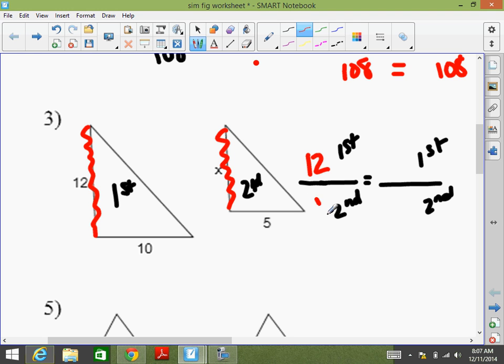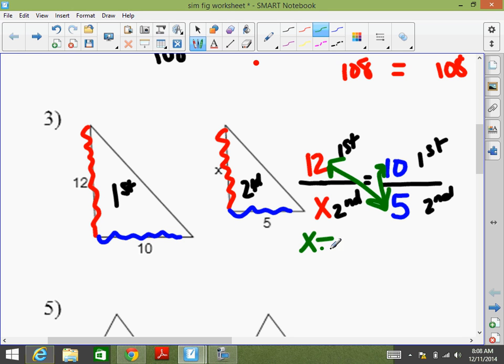X. Okay, now let's go back to our first shape. What do we choose? 10. And it matches with 5 from the second shape. Okay, now we're ready to solve it. So what do I do? 12 times 5, which is 60. 60 divided by 10, so X equals 6.